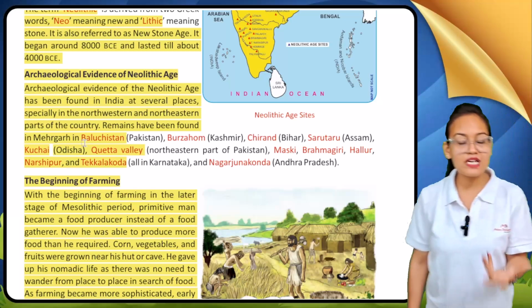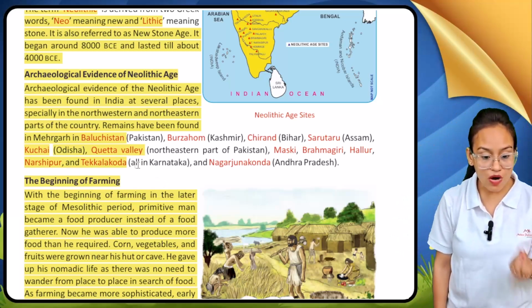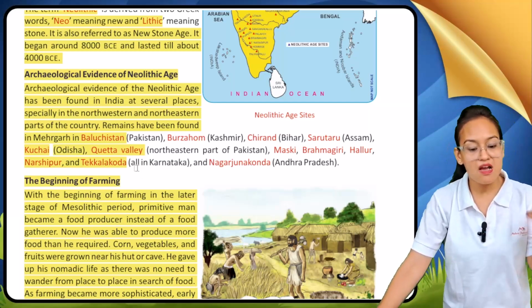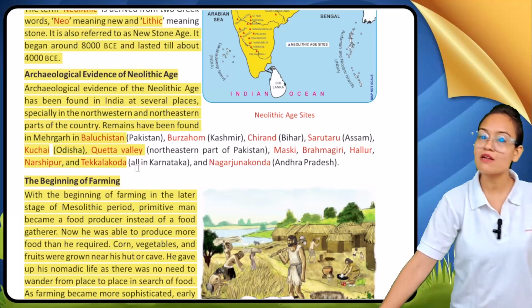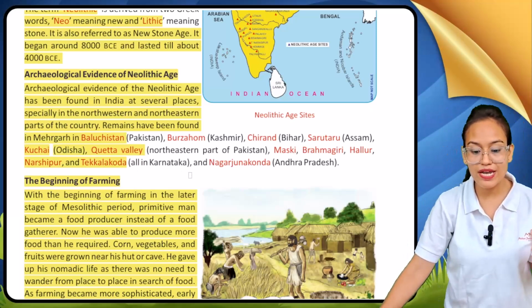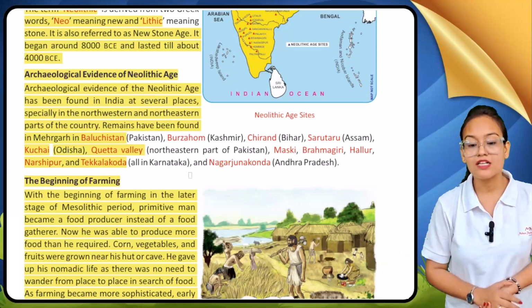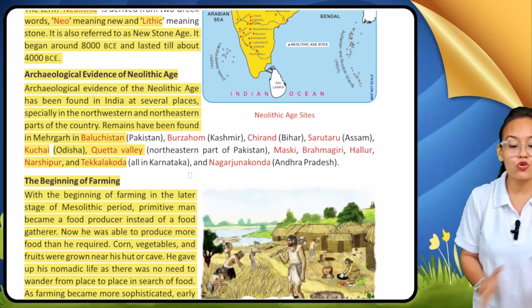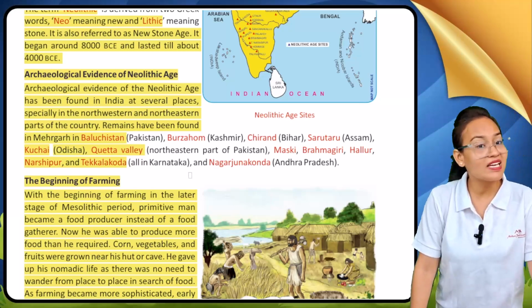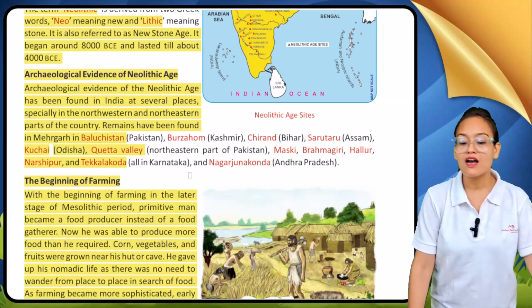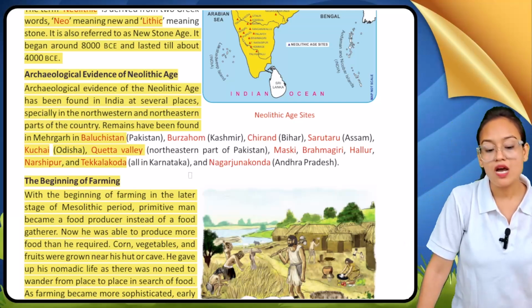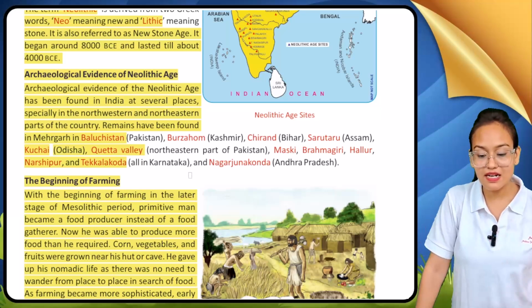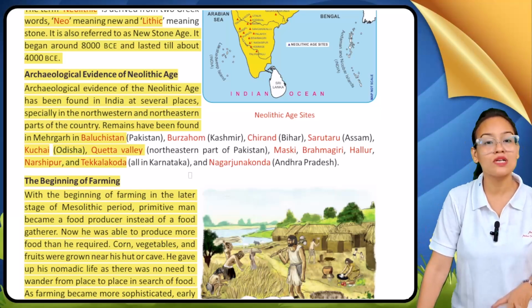The remnants of this Neolithic age are found in Mehergarh in Baluchistan, which is located in Pakistan. Others are Burzohom in Kashmir, Chirand in Bihar, Sarutaru in Assam, Kushai in Odisha, Quetta Valley in northeastern Pakistan, Maski, Brahmagiri, Hallur, Narshipur and Takkalakota. All these places are in Karnataka. And Nagarjunakonda is in Andhra Pradesh.